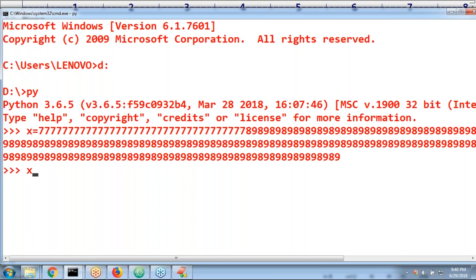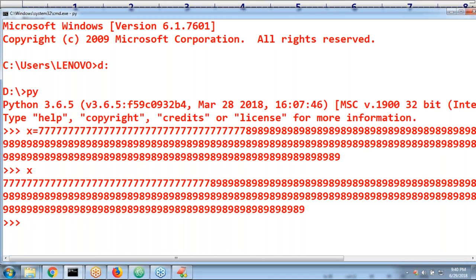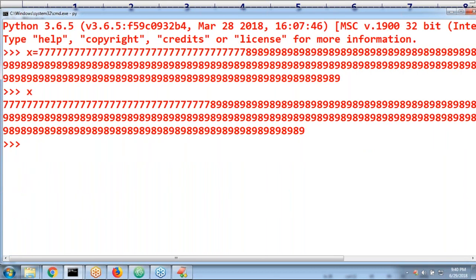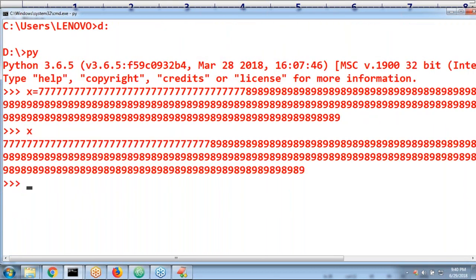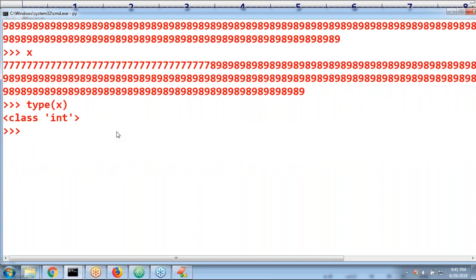If I ask for x, we get the corresponding value. There is no limit here. Even a very big value is acceptable if it does not have a decimal point. If you ask type of x, obviously it is the int type only. This is what you people should be aware of.